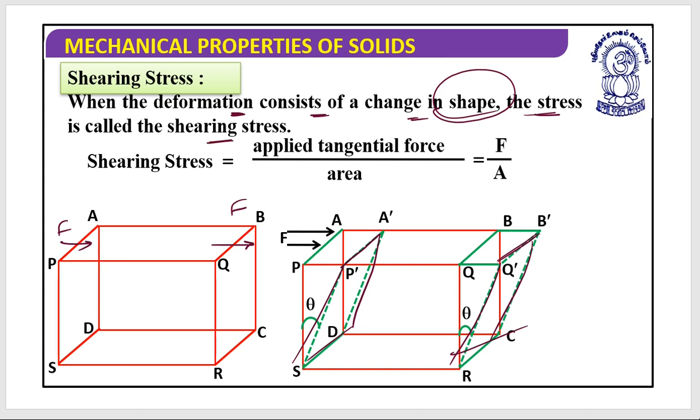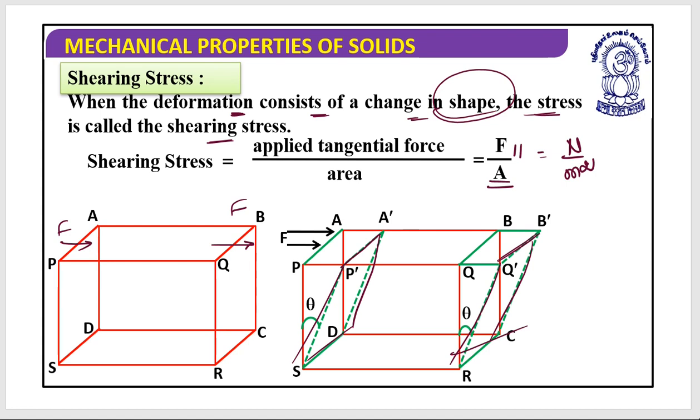In the shearing stress, it is the applied tangential force, a parallel force, divided by the cross-sectional area. The unit would be the same, Newton per meter square, and the dimensions would be the same as for any stress. But in the longitudinal stress, the force is acting perpendicularly.